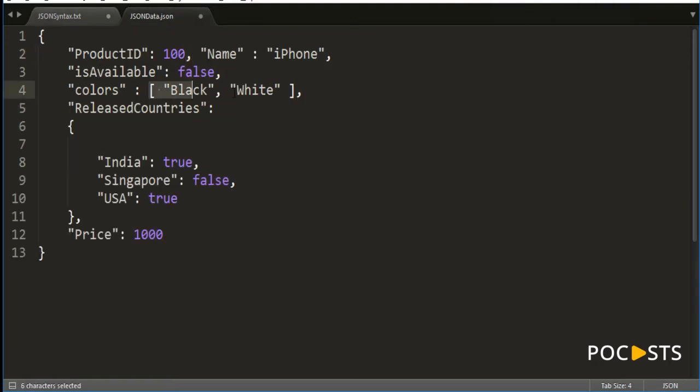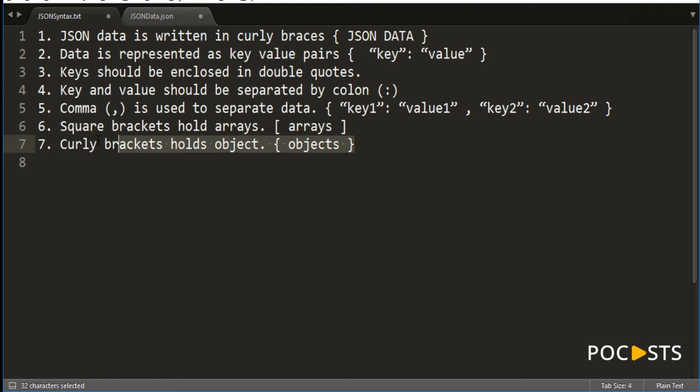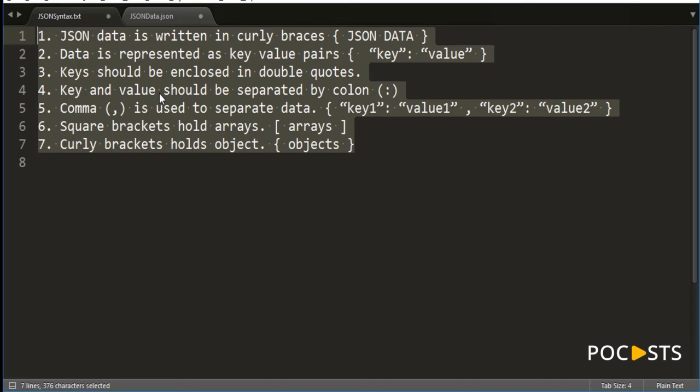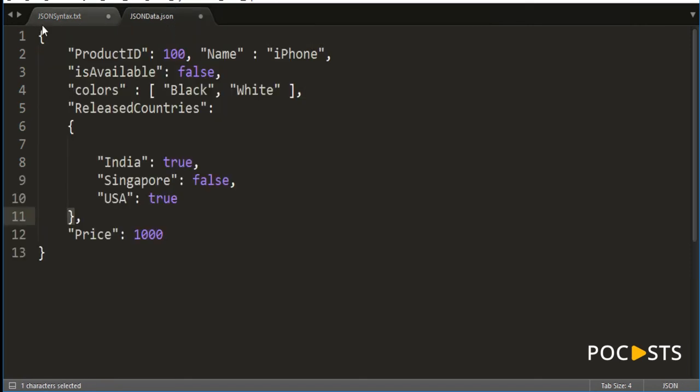When you write anything inside square brackets, it becomes an array. Anything that you write within the curly braces becomes an object. How we define an object, an array, integers and everything, we're going to see in the next section. So understand this syntax and try to create your own JSON data using it.